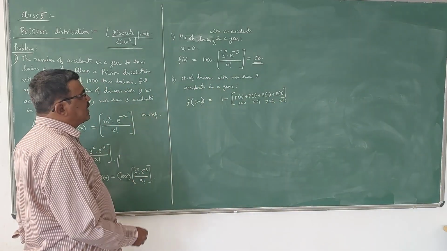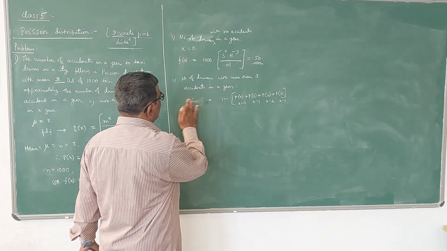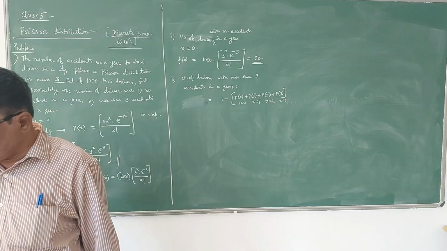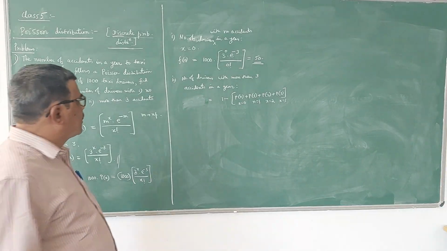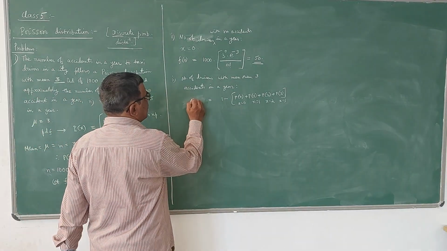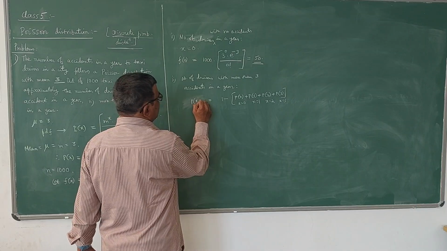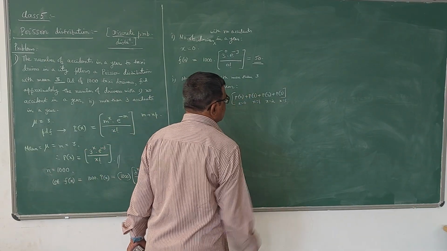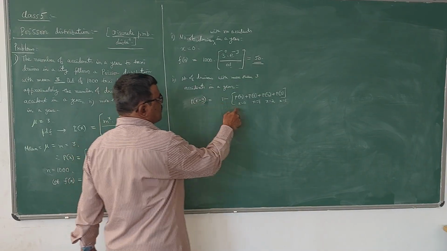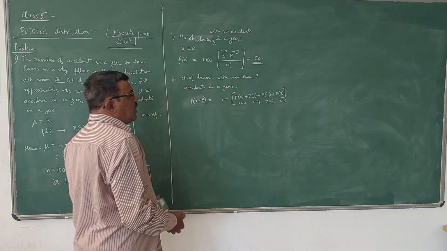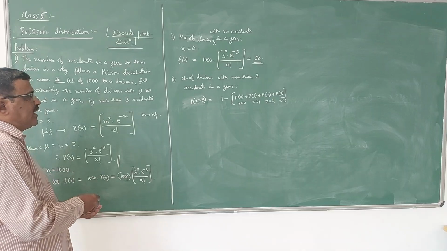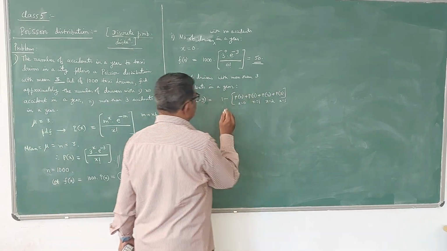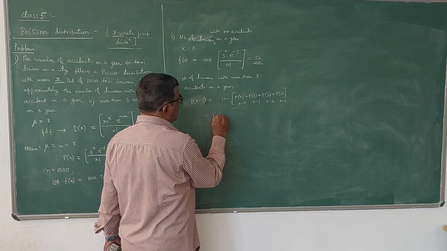So if you are getting the probability directly, then after getting this probability you can multiply by 1000. This is 1 minus Q. So if it is greater than 3, we have to deduct the probabilities from 0 to 3 from 1.